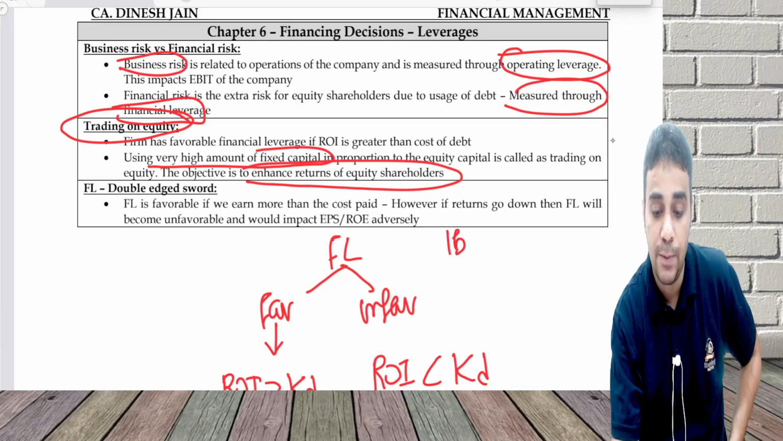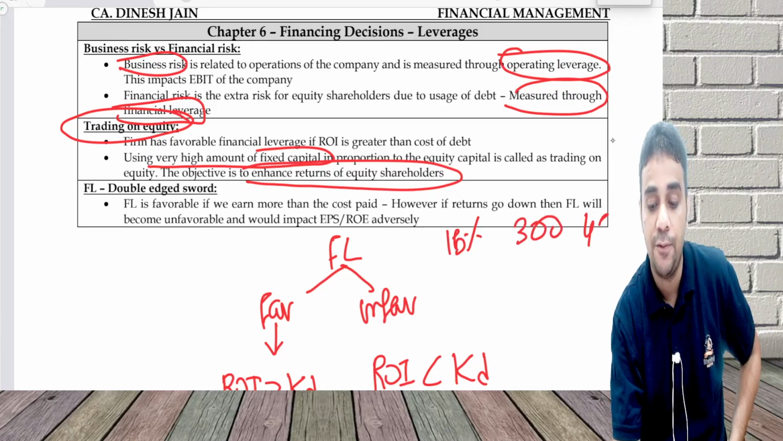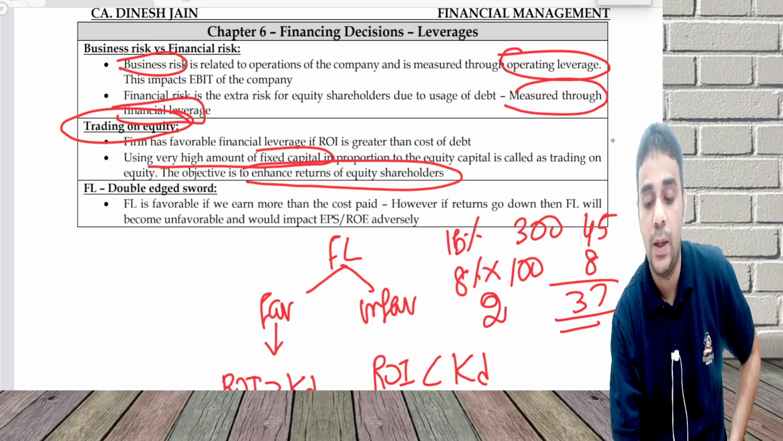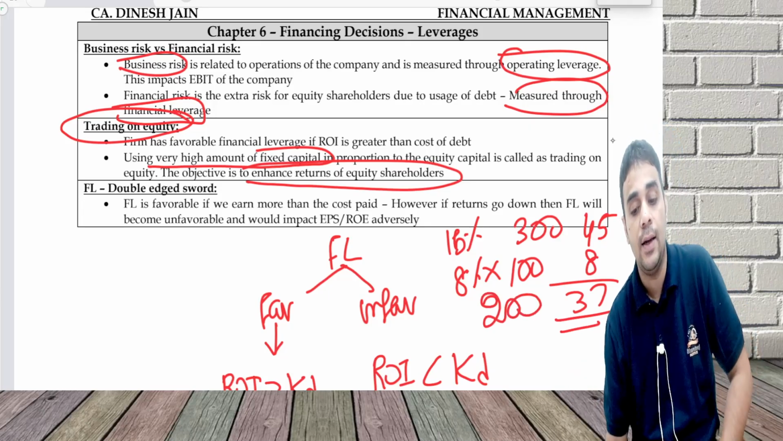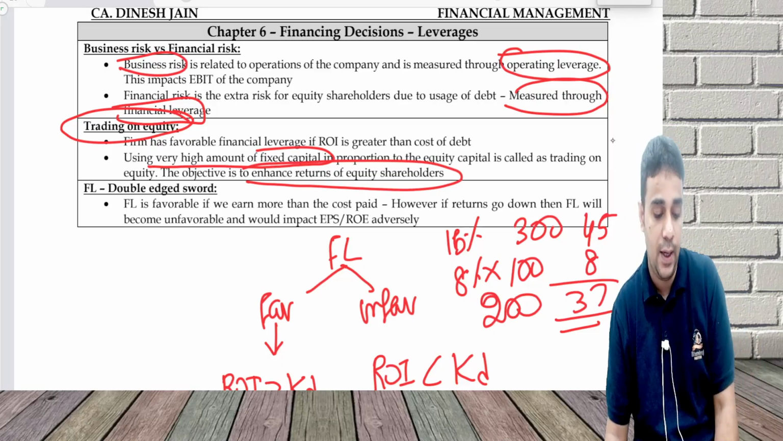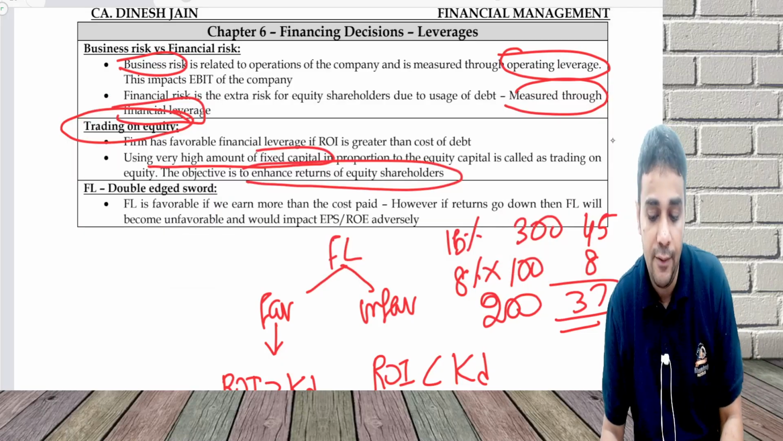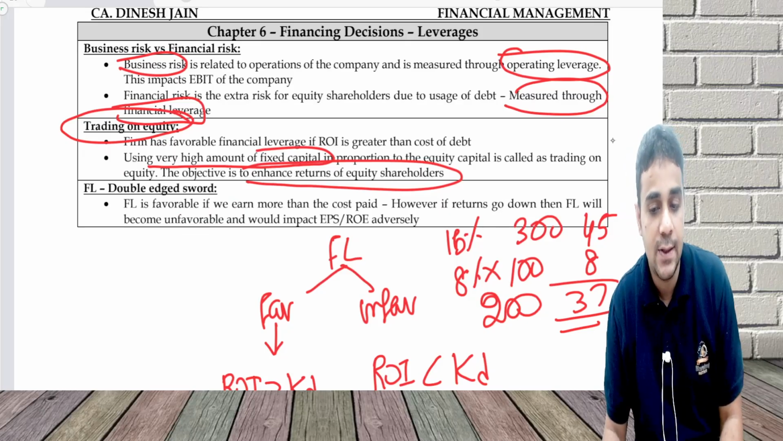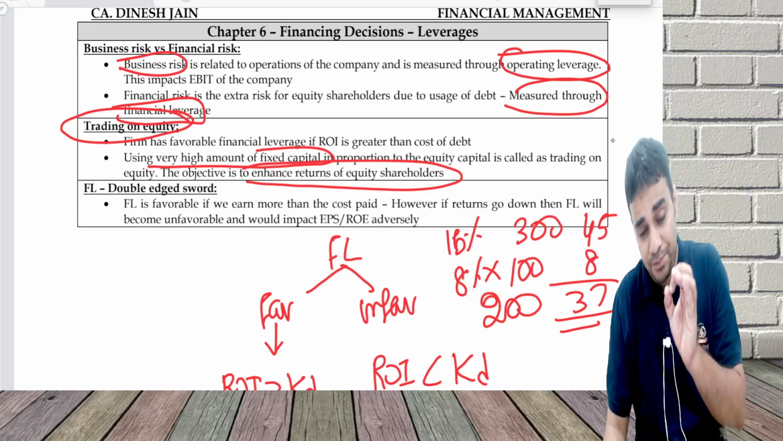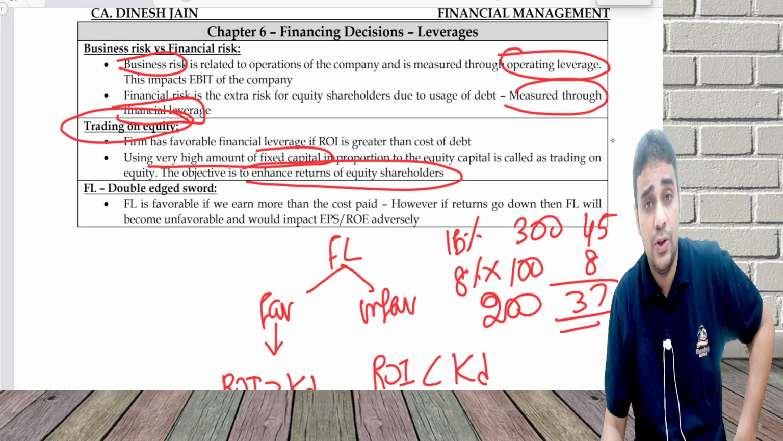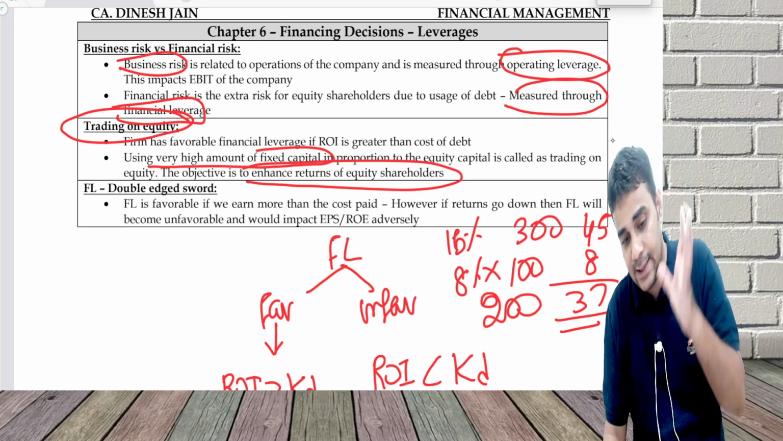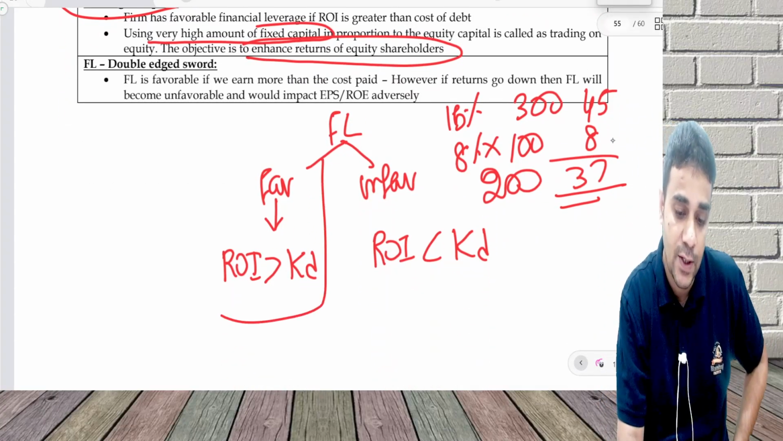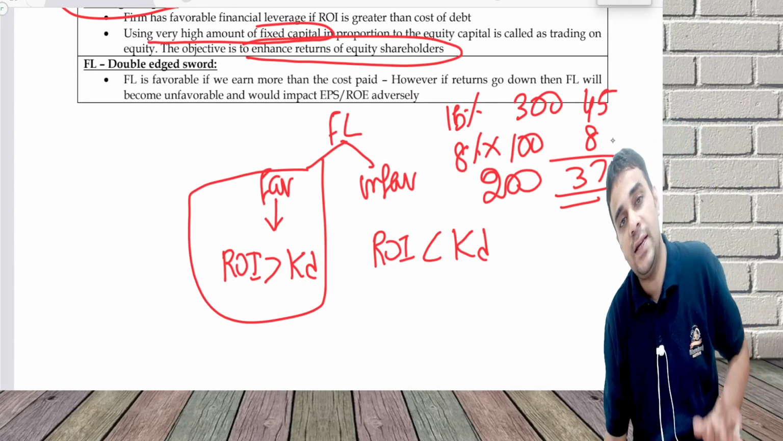I am earning 15% on 300, which is 45 lakh. But I pay debt guys 100 into only 8%. So leftover 37 will go to equity guys on 200. So they will get a higher return. You can enhance the return of the equity shareholder by technically having a favorable financial leverage. Favorable financial leverage means ROI is greater than cost of debt. Then financial leverage has a benefit, and has a disadvantage. Benefit in this situation if it's favorable, and disadvantage if it is in the other scenario.